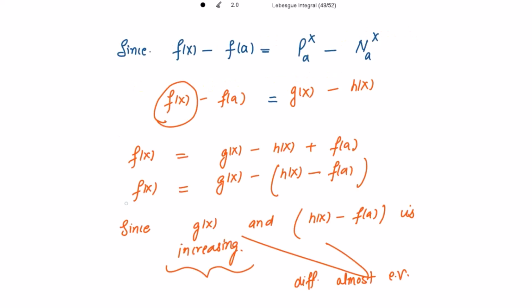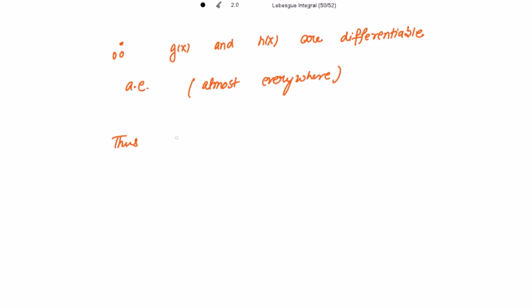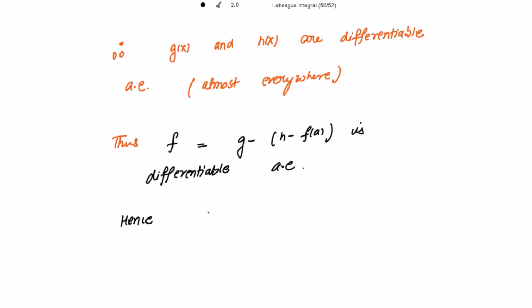So thus, because f is a difference of these two functions which are differentiable almost everywhere, we say that f equal to g minus h minus f(a) is differentiable almost everywhere. Hence, we further write that f'(x) exists for almost all x belonging to the closed interval [a, b]. So here the proof ends.